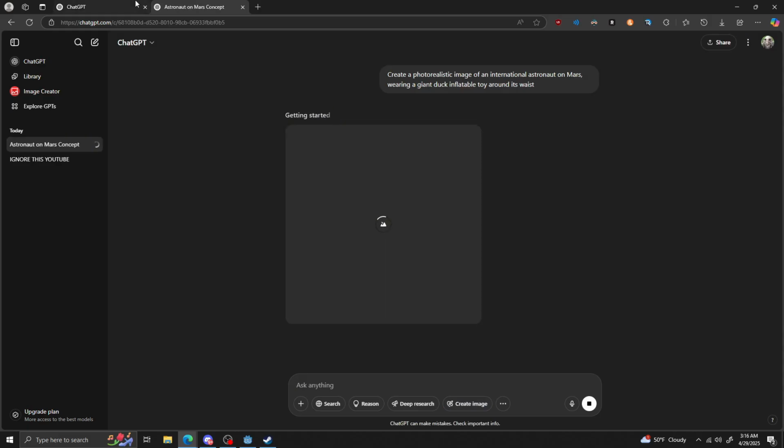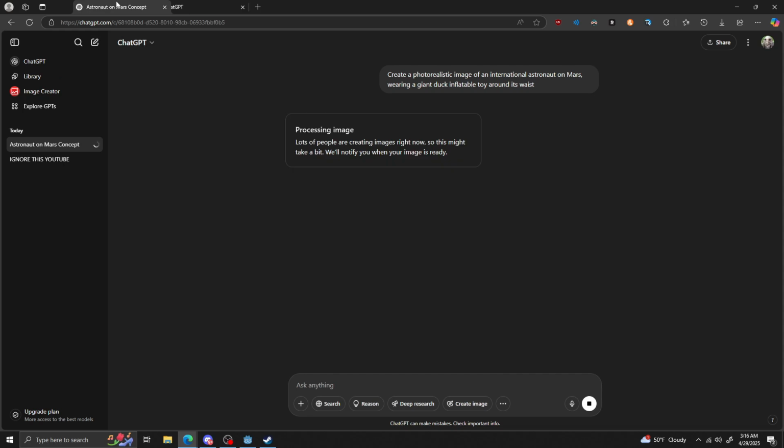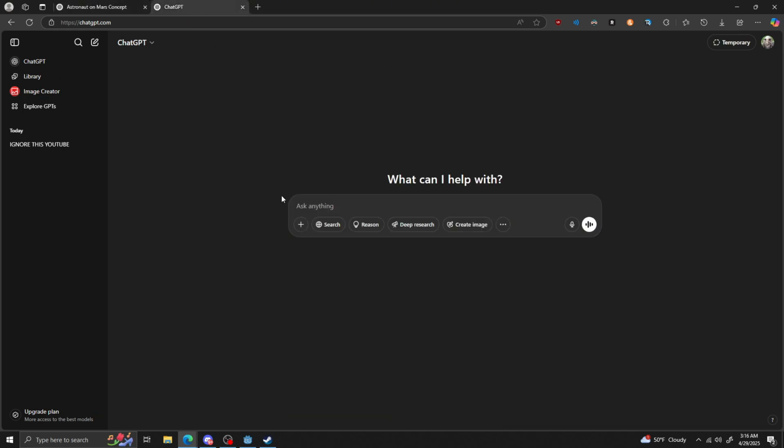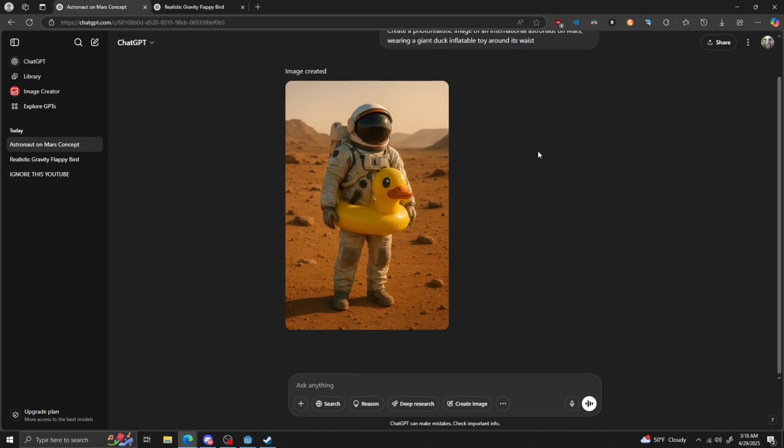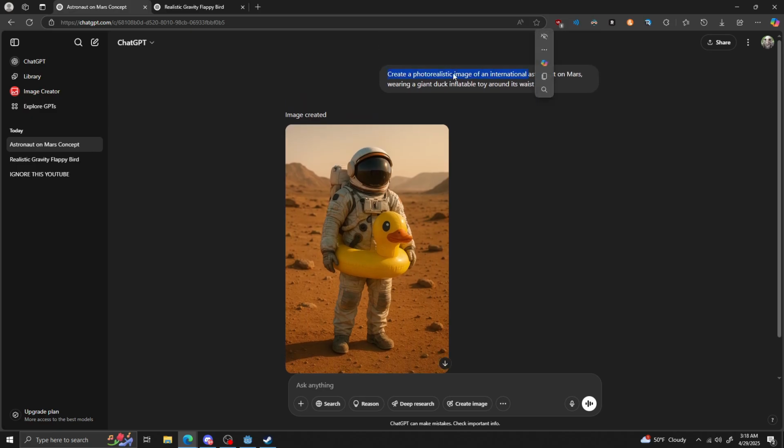So with the first sprite being the Flappy Bird itself, I gave it a prompt to make a blue 2D pixel Flappy Bird, and this is what it gave me. It gave me an astronaut with a rubber ducky floaty. Now, I don't know why it changed my prompt with whatever this is, but ChatGPT is not doing a good job.